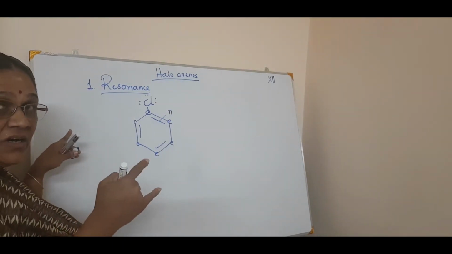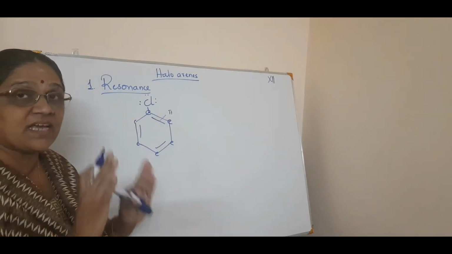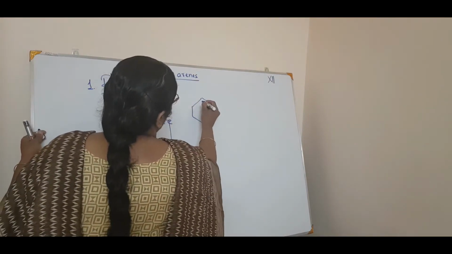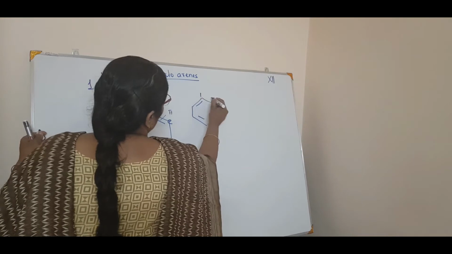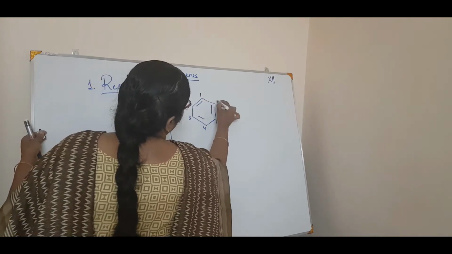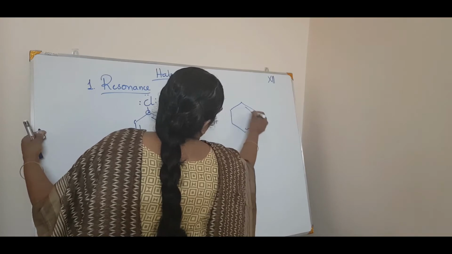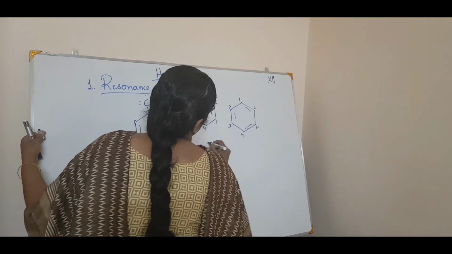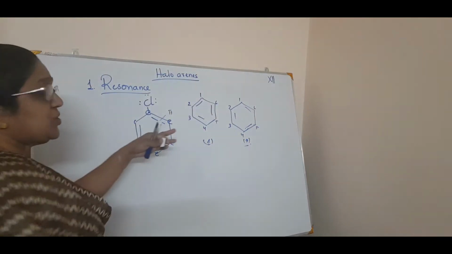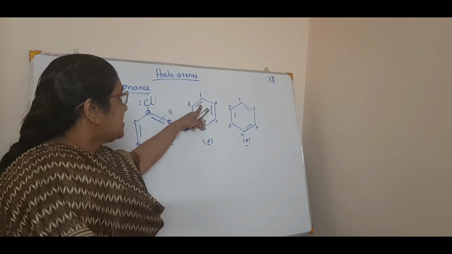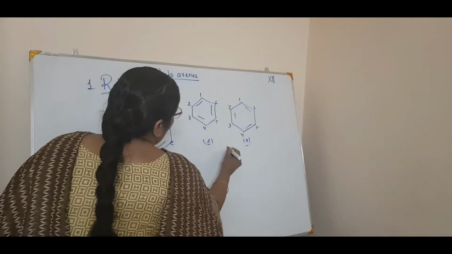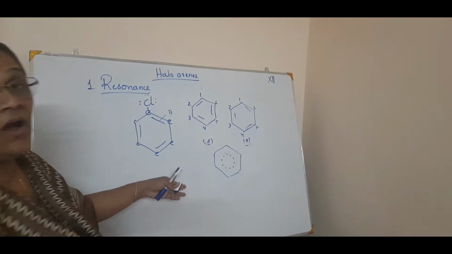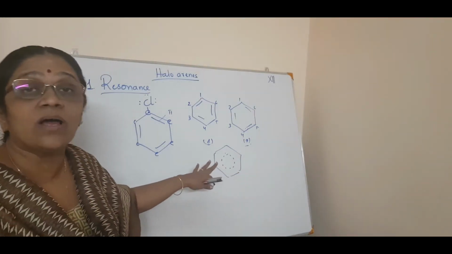You know the Kekulé structures, the canonical structures 1 and 2, and the resonance hybrid of benzene. Once again I will tell that; last year you have studied. One structure is this, if you say 1, 2, 3, 4, 5, 6, the second canonical form has alternate single and double bonds at 1, 2, 3, 4, 5, 6. This is Kekulé structure 1 and this is Kekulé structure 2. Here the double bond is in 1, 2, but here the double bond is in 1, 6. And the hybrid of benzene is like this, which means that all the 6 electrons can be delocalized in the ring.